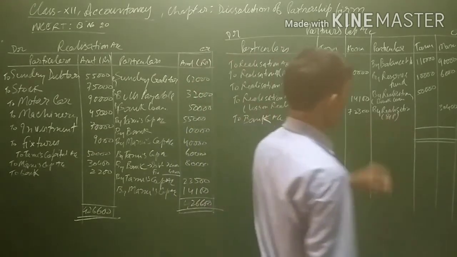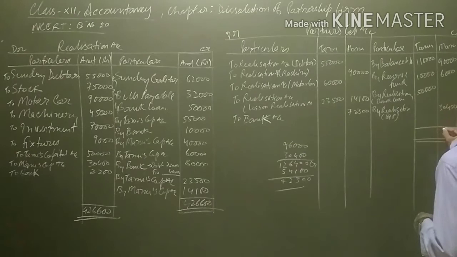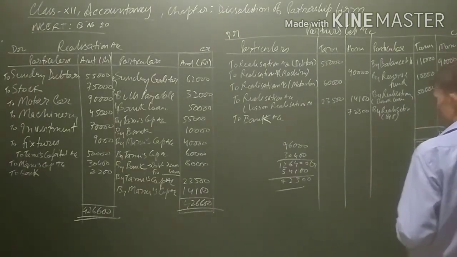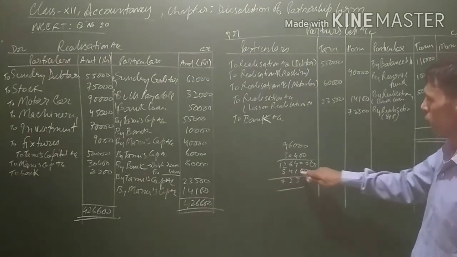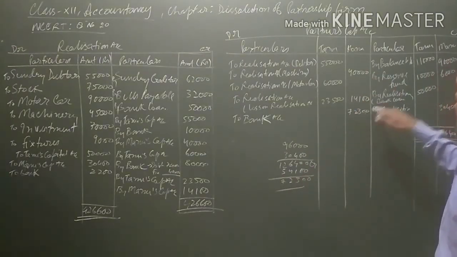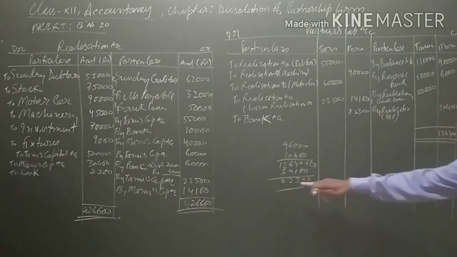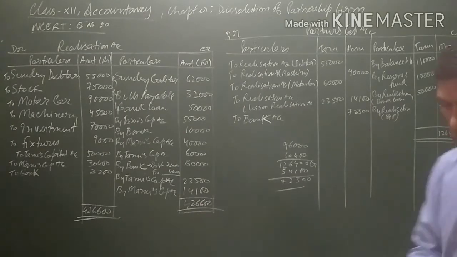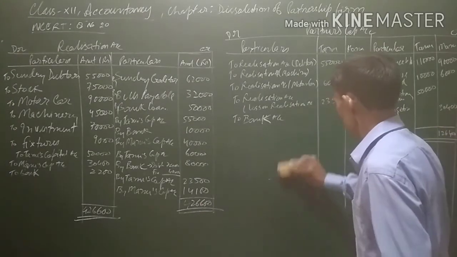The credit side is more: it is 1,26,400. This is the credit balance, and 54,100 is the debit balance. So the balance left in Manu's capital account is 72,300, which will be paid to the partner at the time of dissolution. Now next, come to Tanu's capital account.